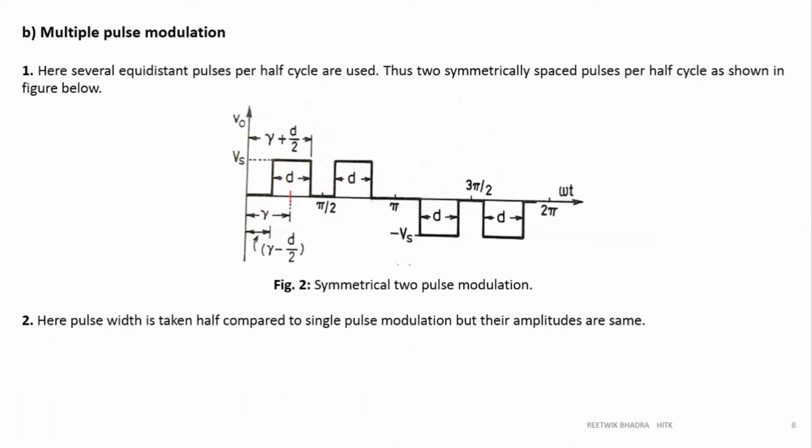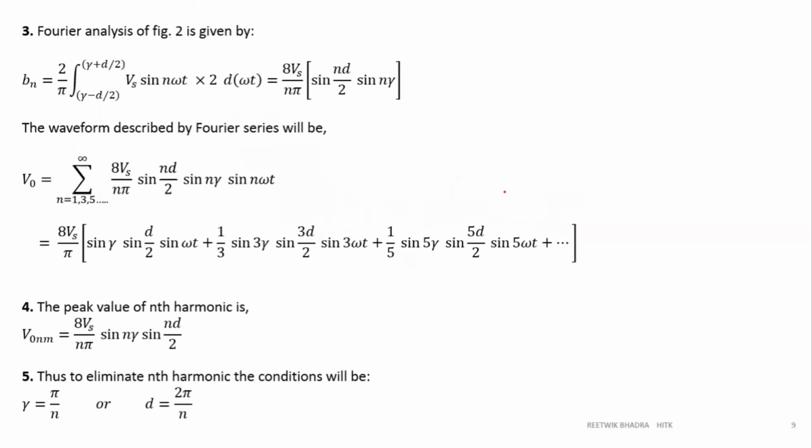The center is gamma, so it divides this part into d by 2 and this part again d by 2. So this point will be gamma minus d by 2 and this point will be gamma plus d by 2. Now our limits will be from gamma minus d by 2 to gamma plus d by 2. That is the change over here. The rest are all the same.